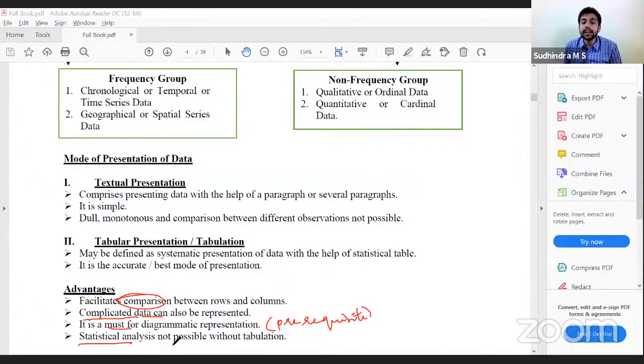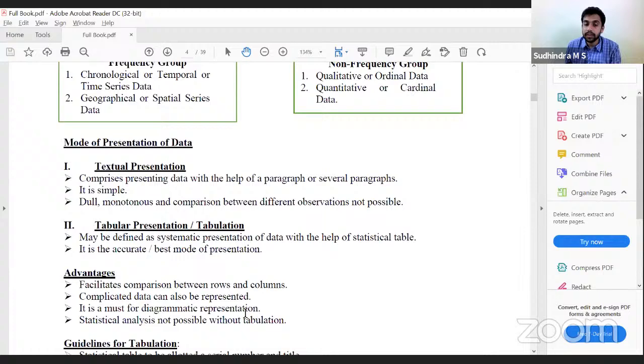Lastly, statistical analysis is not possible without tabulation. Whatever statistical analysis we have, let it be a simple calculation of arithmetic mean, unless we bring it in a tabular format, it is difficult for us to calculate. Therefore, statistical analysis is not possible without tabulation. These are the four advantages: comparison, any complicated data can also be presented, it is a prerequisite for diagrammatic representation, and statistical analysis is possible only in case of tabulation.